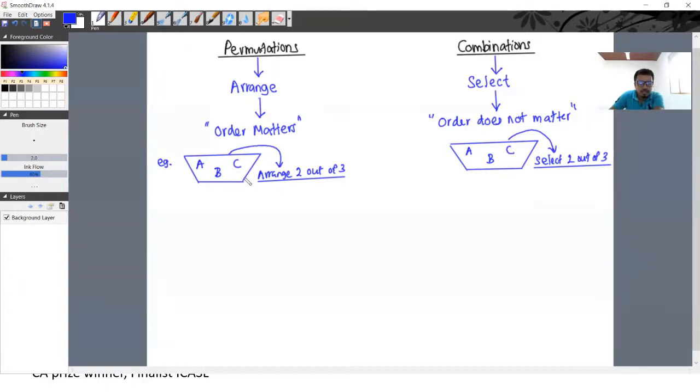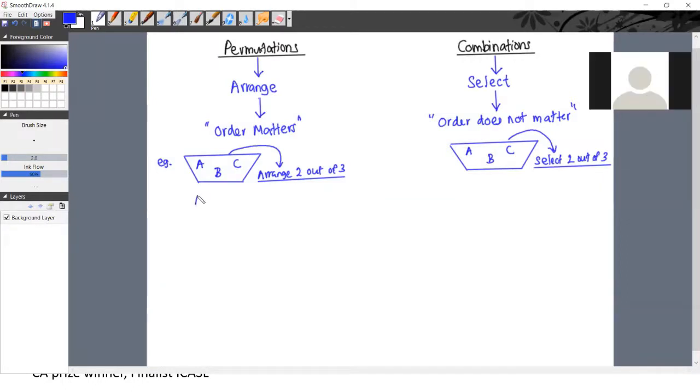If we come to this scenario, there are 3 letters inside this box. So what we need to do? We need to arrange 2 out of these 3 letters. What are the options we have here? What are the possible outcomes here?